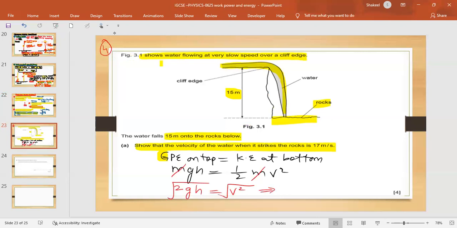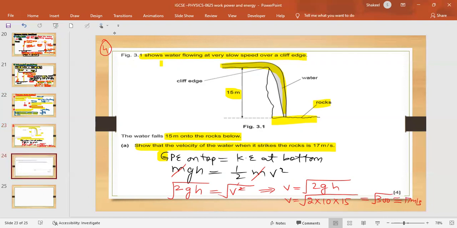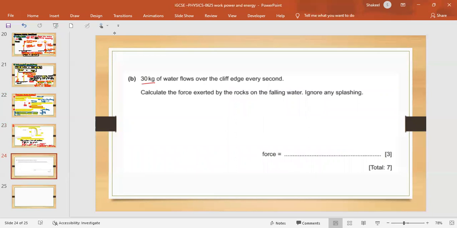So v is the square root of 2gh. Just plug in the values: 2 into 10 into 15, it is 300. When you take the square root of 300, it is around 17 meters per second. So that's your answer.